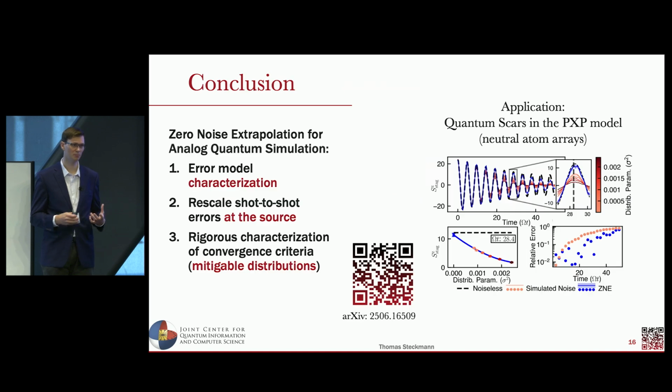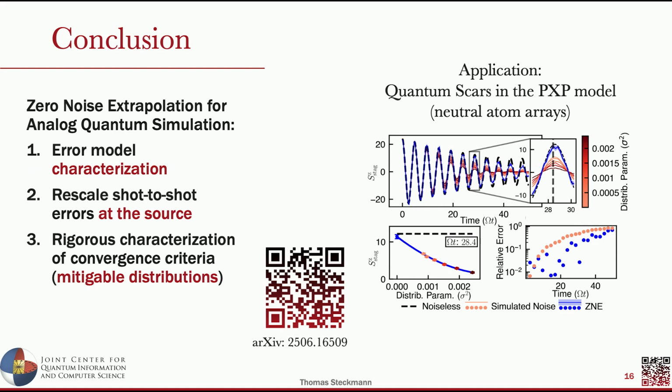And with that, we've developed a zero noise extrapolation method which is generalized to a variety of Hamiltonian models, error models, and analog quantum simulation platforms. It's a three-step process. You start by characterizing the noise quite well, especially at a single qubit level, which is sufficient to understand the dynamics of a many-body evolution. We then have to find a way to rescale this error. We looked at this for trapped ion systems, and in the arXiv paper, we've also looked at this for neutral atom systems.